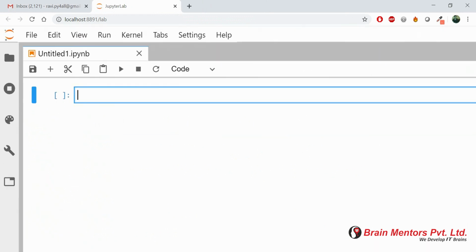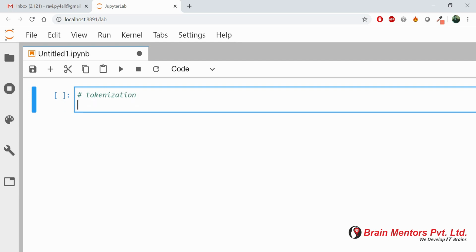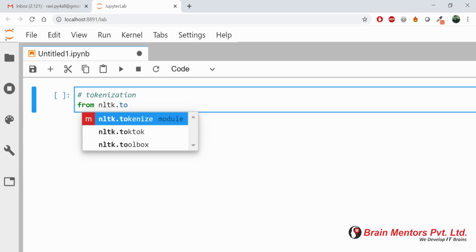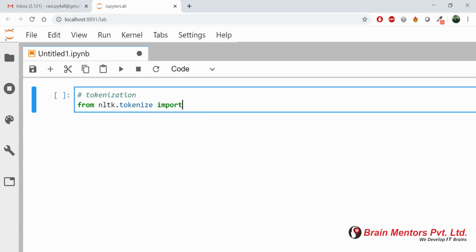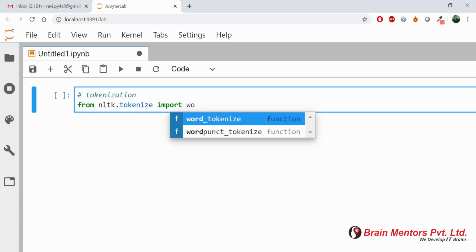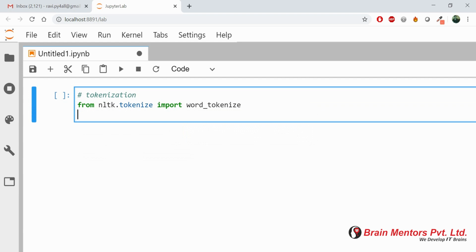Okay, so one by one, we'll first import the necessary packages here. For tokenization, we need to import nltk. And from NLTK, there is a predefined tokenize package which contains two types of tokenization technique. The first one is word tokenization, and the second is sentence tokenization as well. I am just going to import word_tokenize right now.